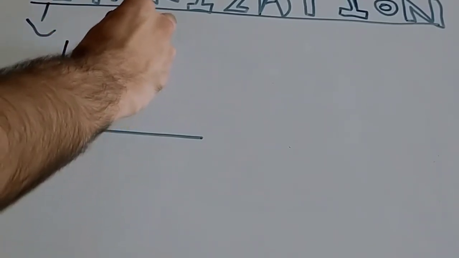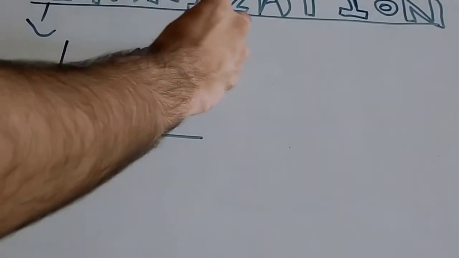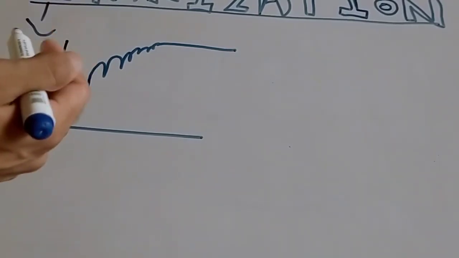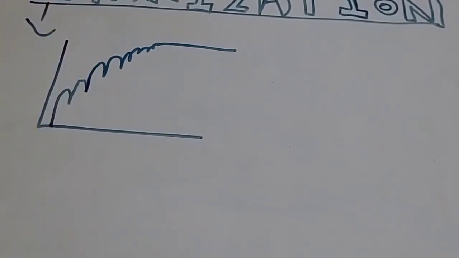Again it has contracted, and in this way this type of graph develops. You can see in this graph that the muscle hasn't got enough time to go into the relaxation phase. It continues to contract without going into the relaxation phase and without completing its refractory period.